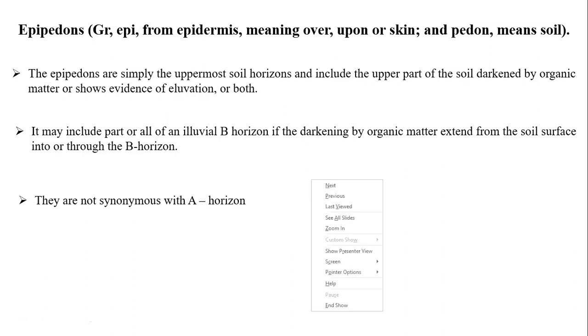Now we will see what the different kinds of epipedons are in our lecture. Right, students? Please note down.